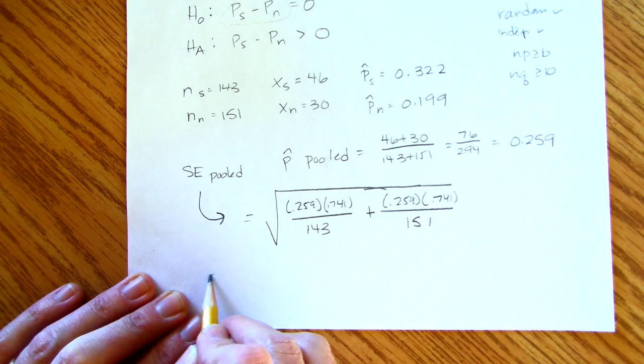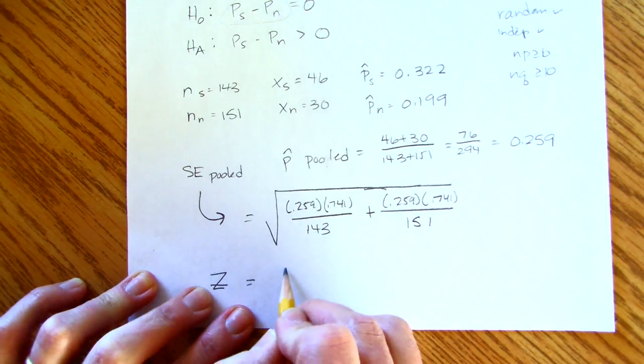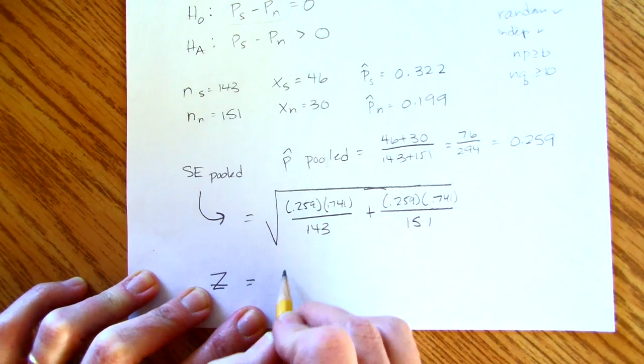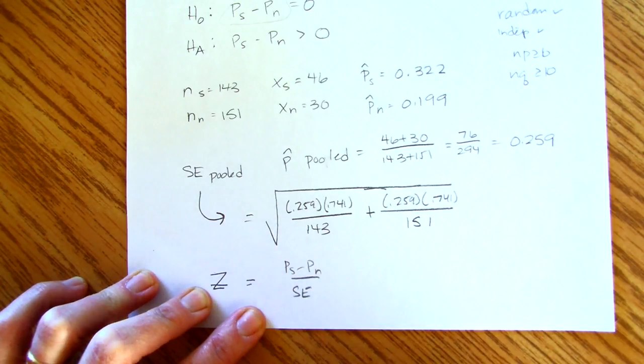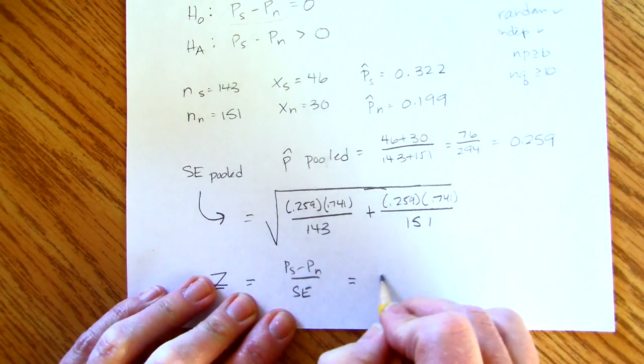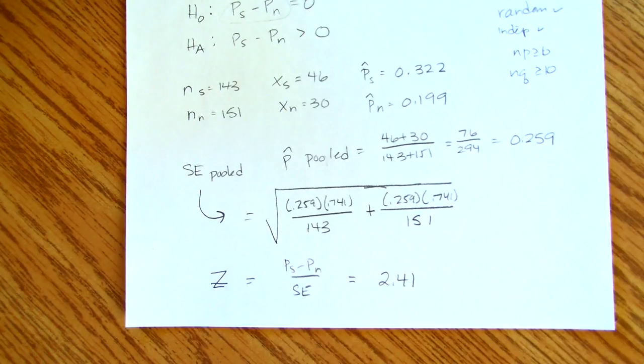But evidently now we can find a z-score. And our z-score is our p hat s minus our p hat n over our standard error. And in this case, it works out to be 2.41. So what do we already know if we have a standard deviation of 2.41? Abnormal. Yeah, it's unusual enough that we think that you're more likely to quit smoking if you have a support group.